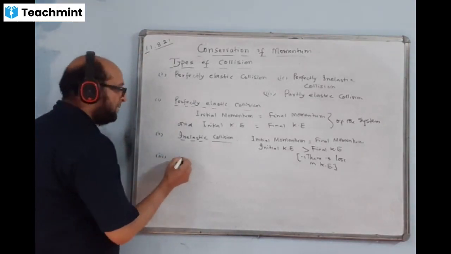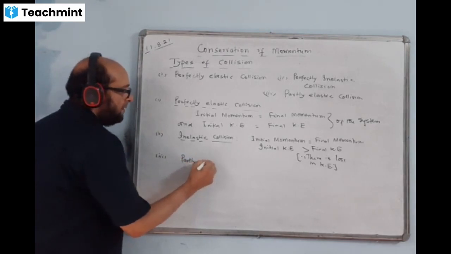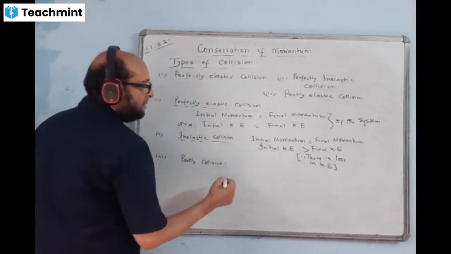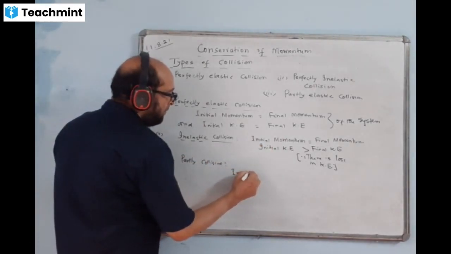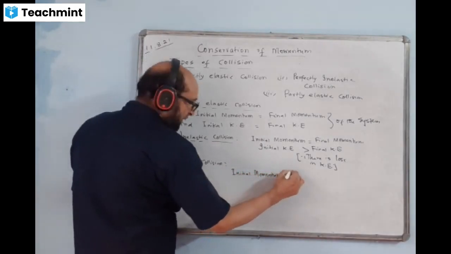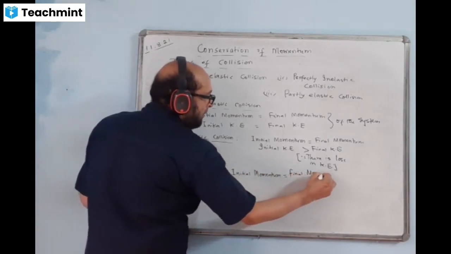Okay. Third type of collision, that means write down partly elastic collision. Only momentum is conserved. You can add this: initial momentum equal to final momentum. Only this happens.